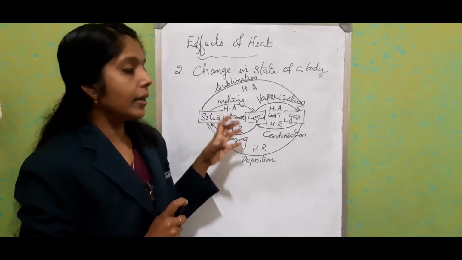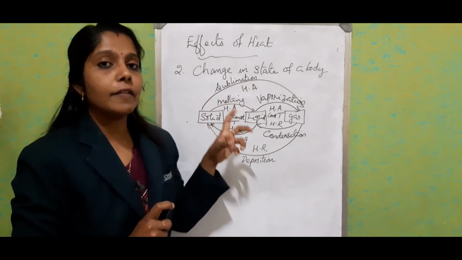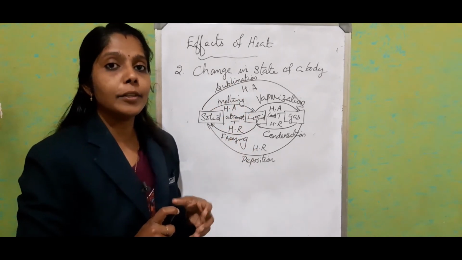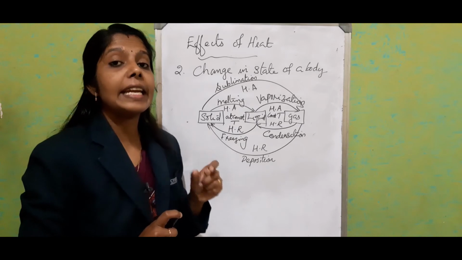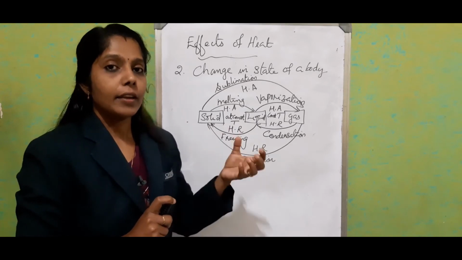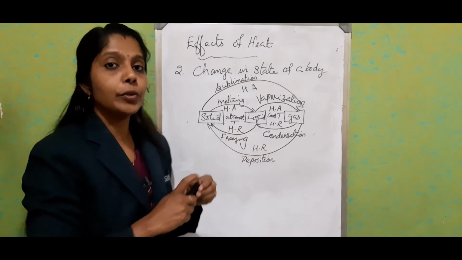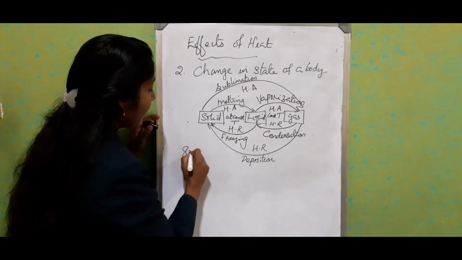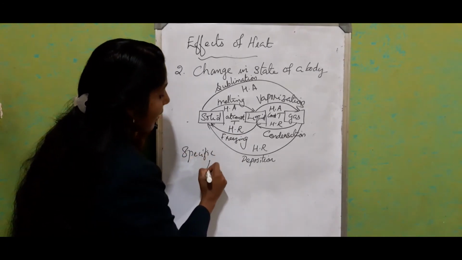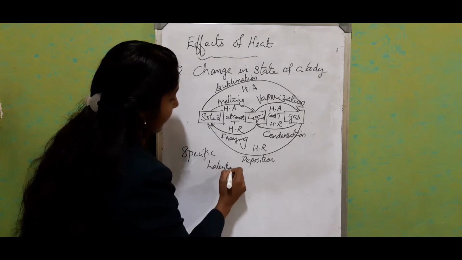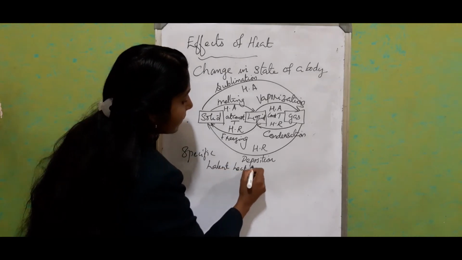Here, the effect of heat energy we mention in terms of specific latent heat capacity. If it happens for a unit mass, we call it specific latent heat capacity.